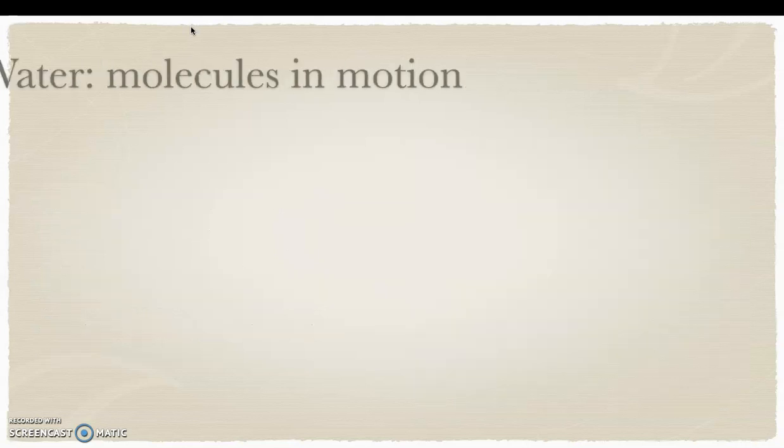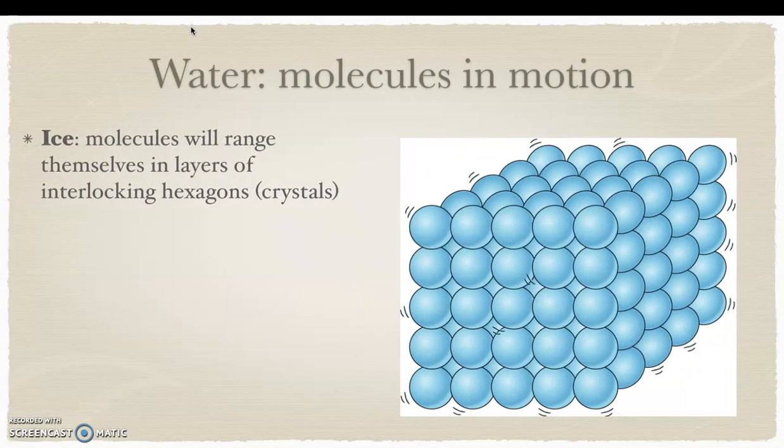So let's learn about the motion of molecules whenever it is ice, whenever it is solid. When we have water in a state of solid, which is ice, molecules will arrange themselves in layers of interlocking hexagons. That means crystals. That means all the molecules are together. They're completely together, but they are constantly vibrating.